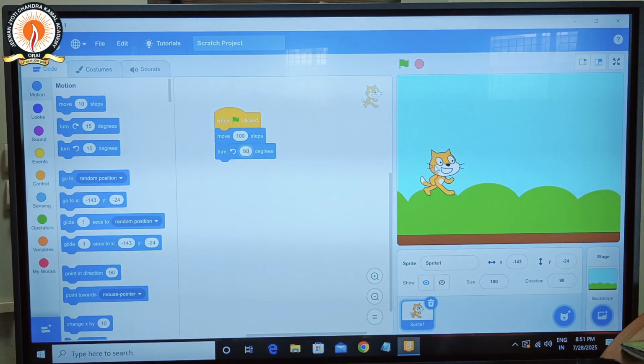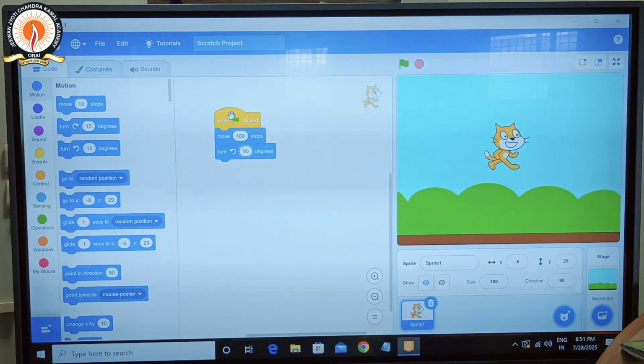So now our sprite moves 90 degrees. I click on the green flag, my cat moves 100 steps, then it turns 90 degrees anti-clockwise. Look, it moves anti-clockwise. Again I click on the green flag, it moves anti-clockwise.